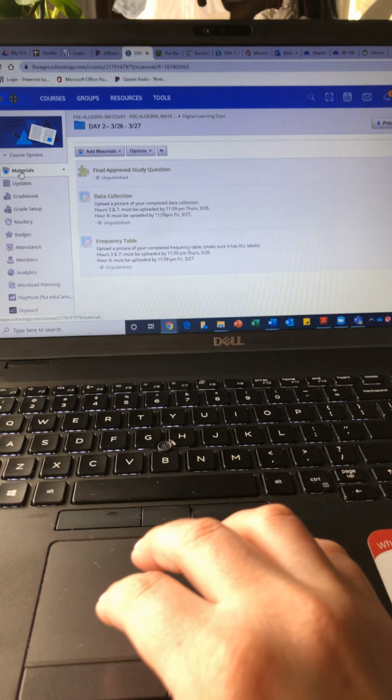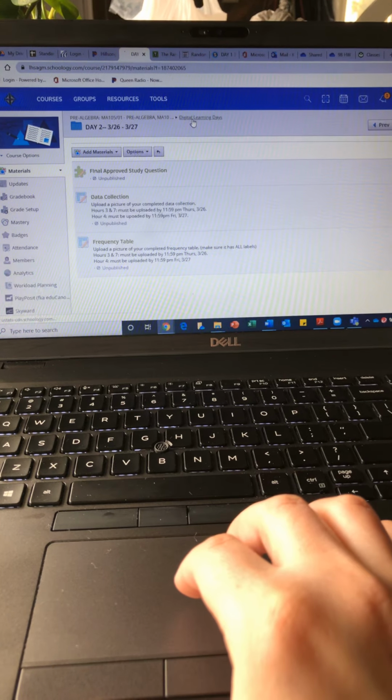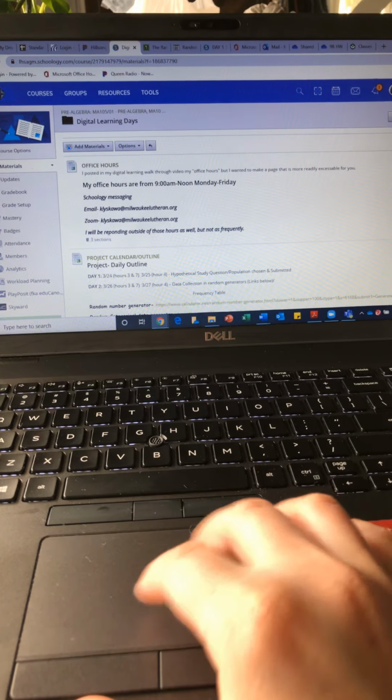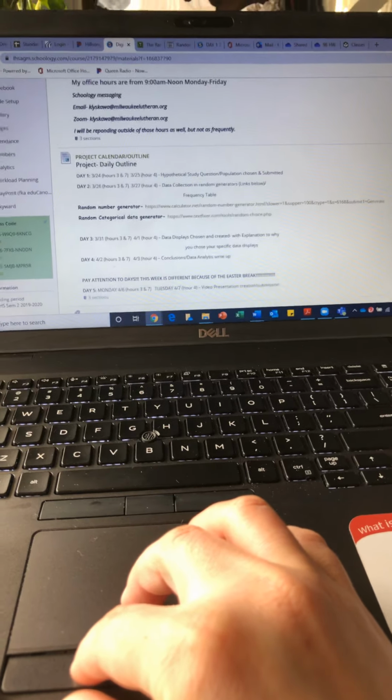Please do not try and rush through some of this stuff. Make sure you're doing a quality job because this project is worth 100 points. So you're going to want to take the time that you need to make sure that you're doing each step, and you're not missing something.